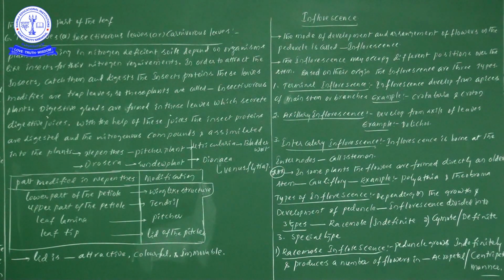So for the catching and for the digesting of these insect proteins, means the proteins which are present in the insects, these leaves are modified into trap leaves. Point you understood or not?